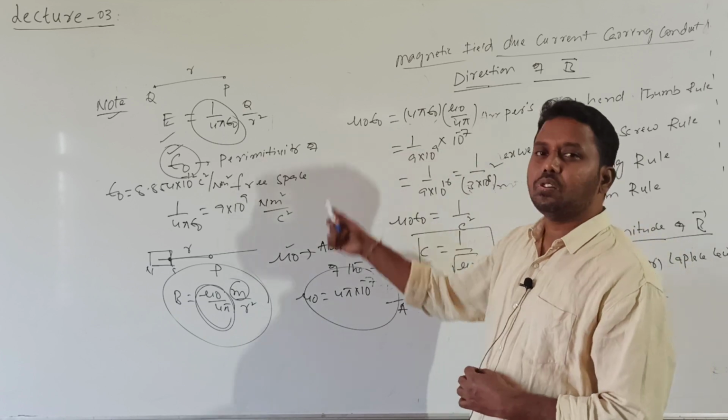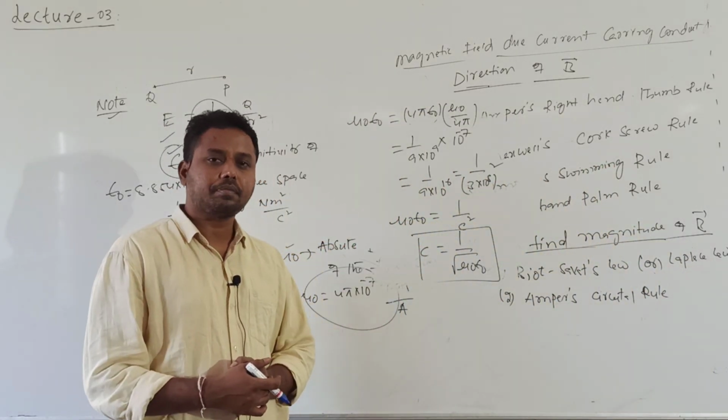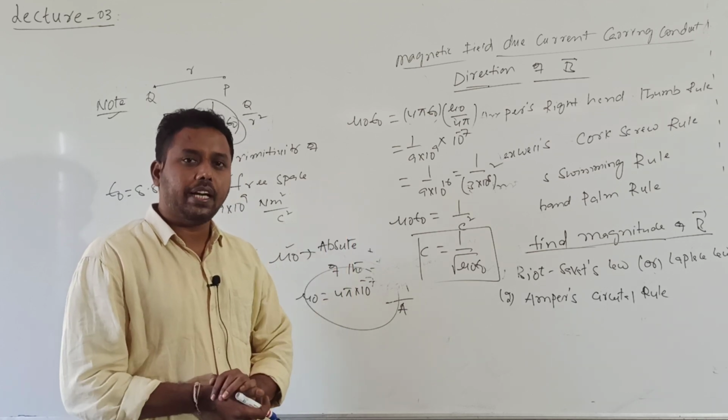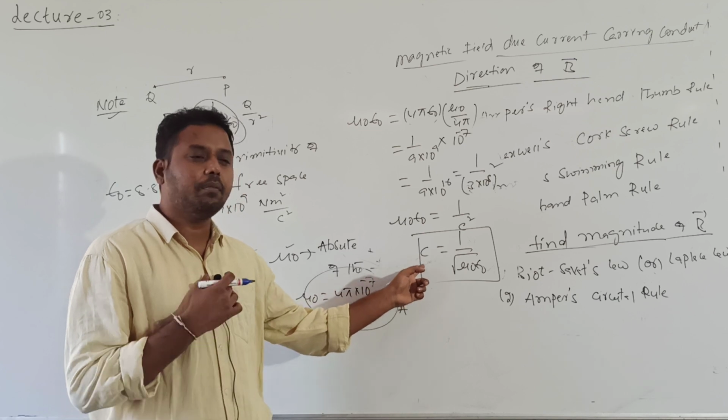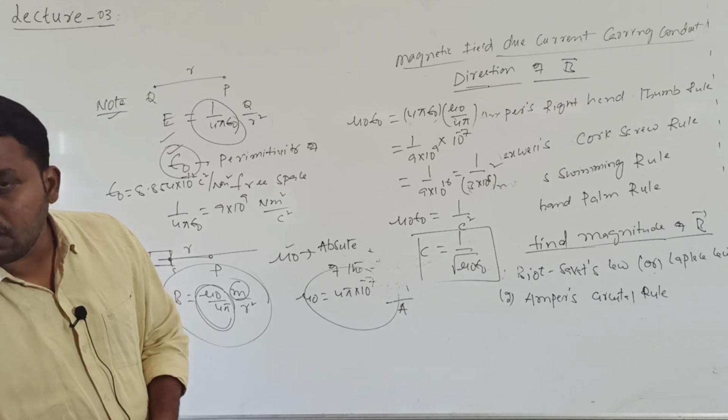If anyone asks you what is permeability, magnetic property of the medium. What is permittivity, electric property of the medium. What is the relation between them? C is equal to 1 by root over mu naught into epsilon naught.